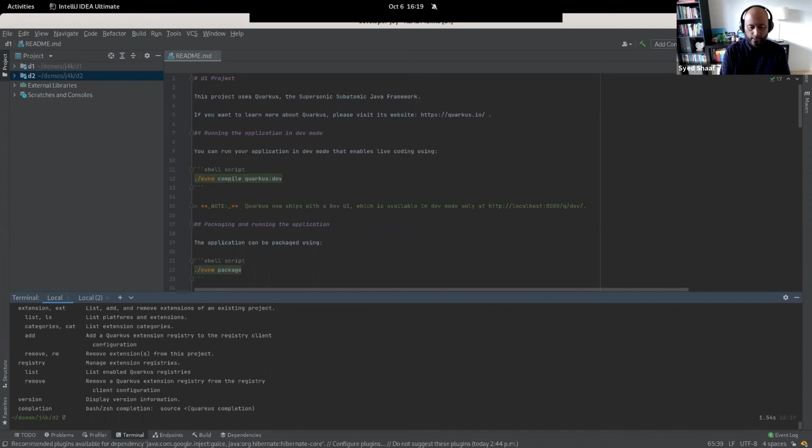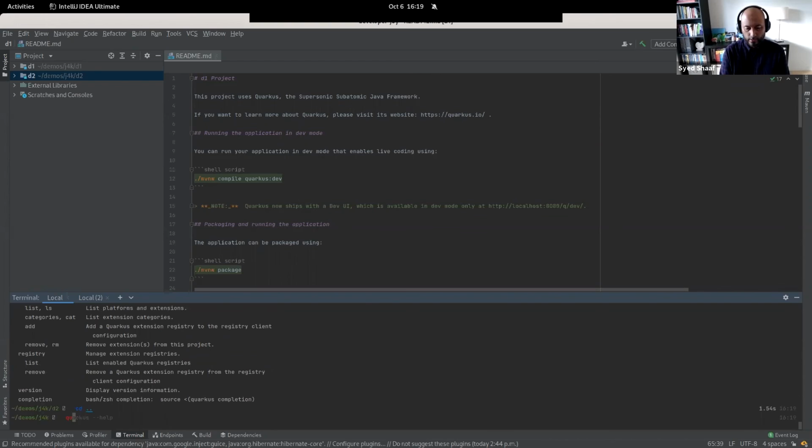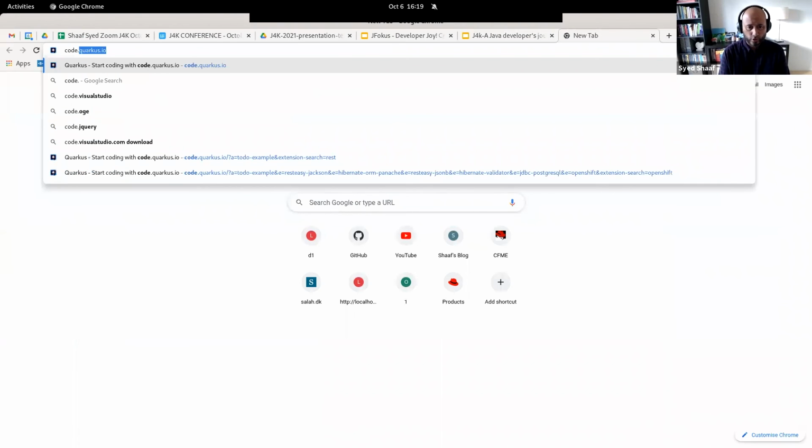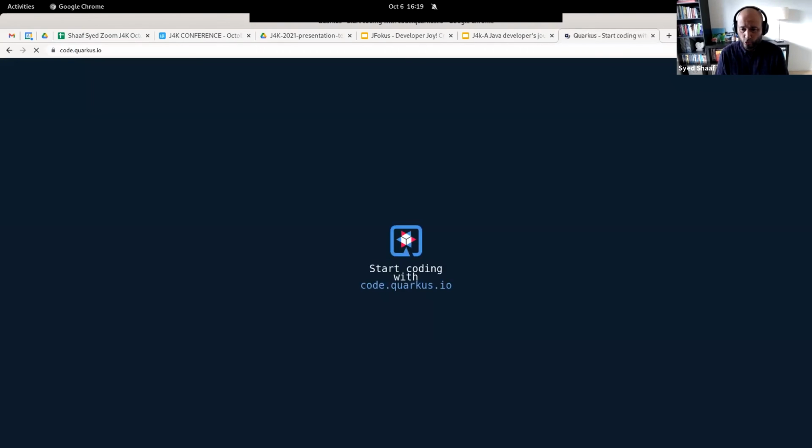So if I just say, let's go back here, quarkus create, I am able to create my application. I tried this application a couple of times to ensure that it actually works. And sometimes it doesn't work at the end, but let's hope that it does. So I'll create a Quarkus application through the Quarkus CLI. I could also go to something like code.quarkus.io, which is also pretty cool.